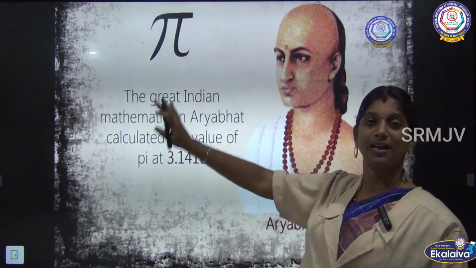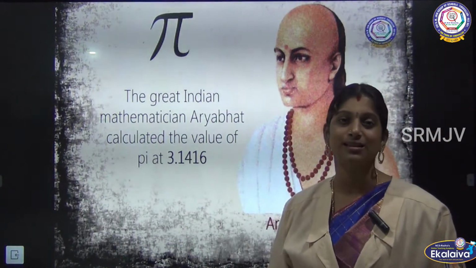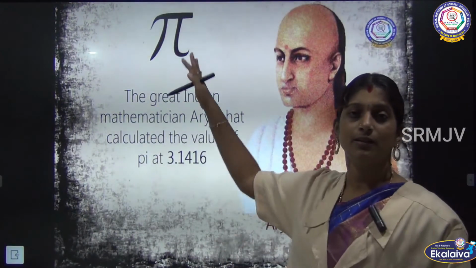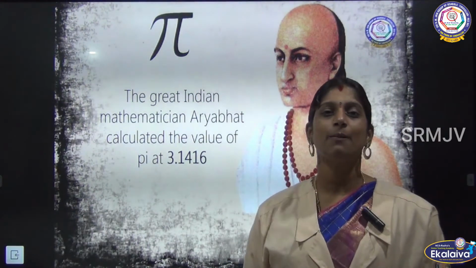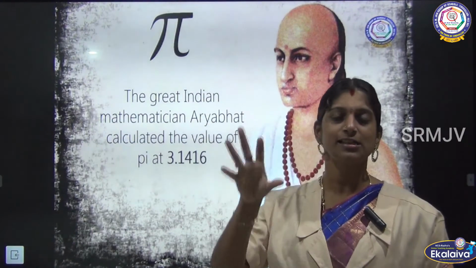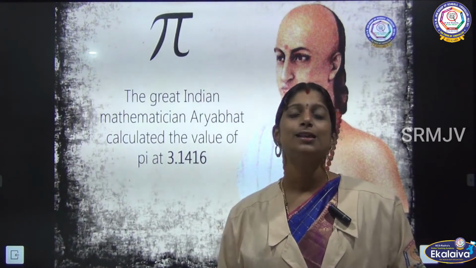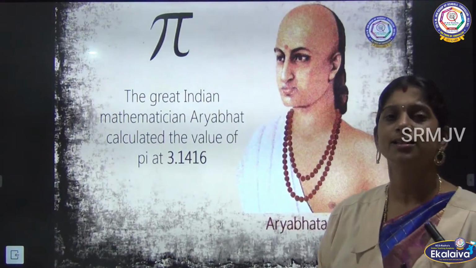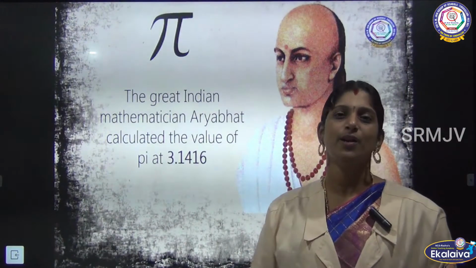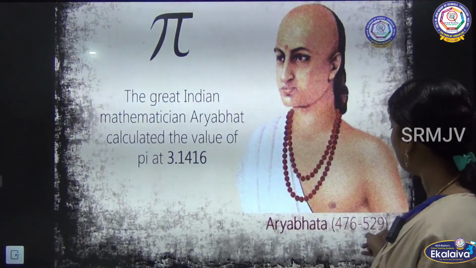The value of pi is 3.1416, which you will be studying when you are learning about the area of a circle. When it is about a circular surface, you will read about this pi. So these two important values in mathematics were invented by Aryabhatta.